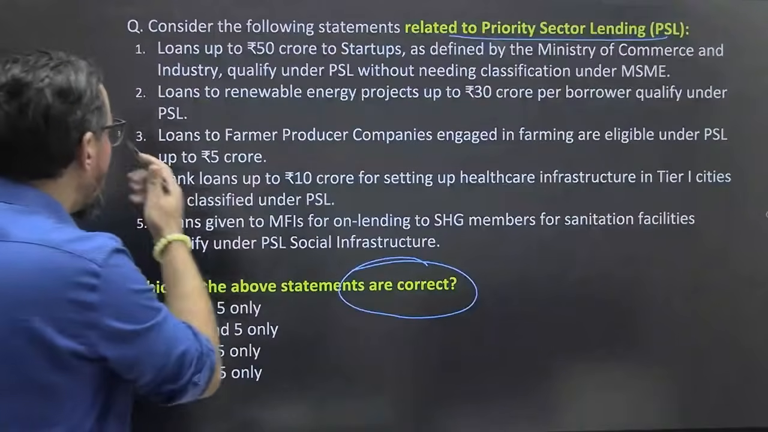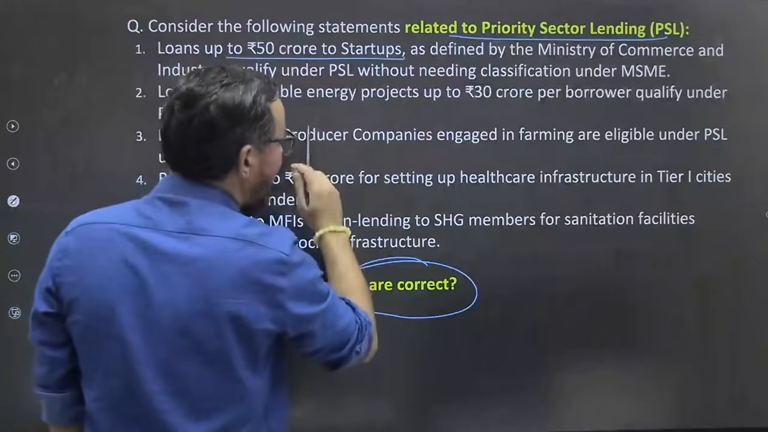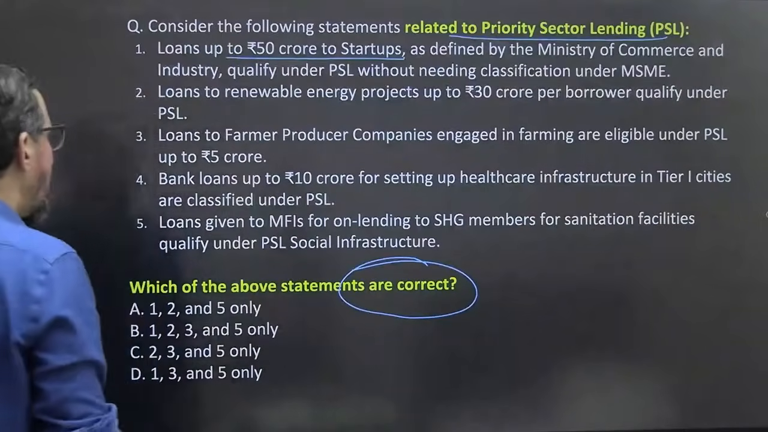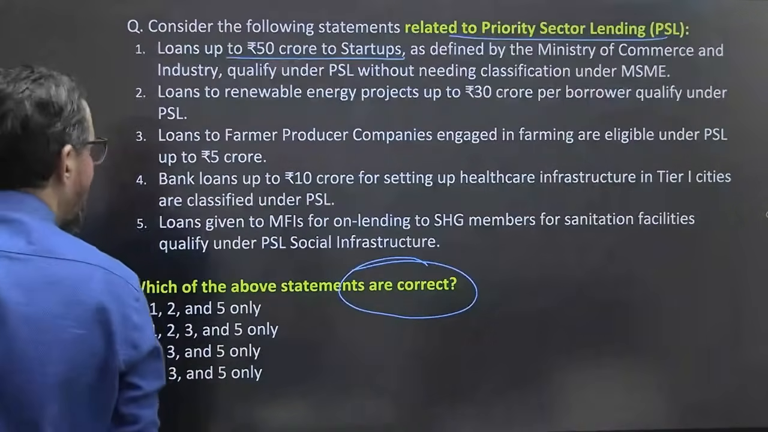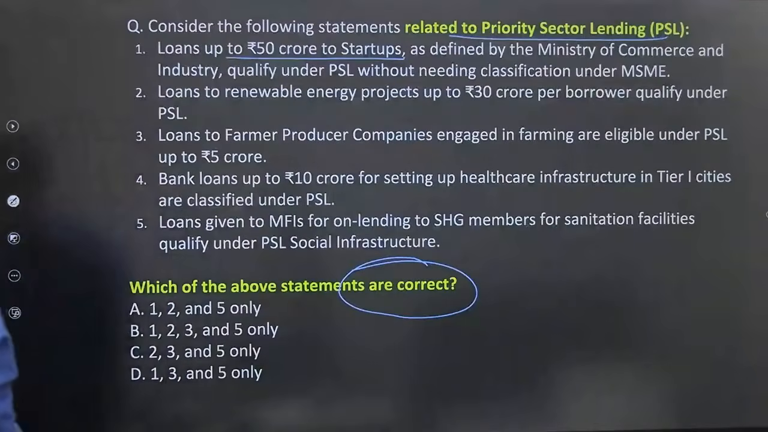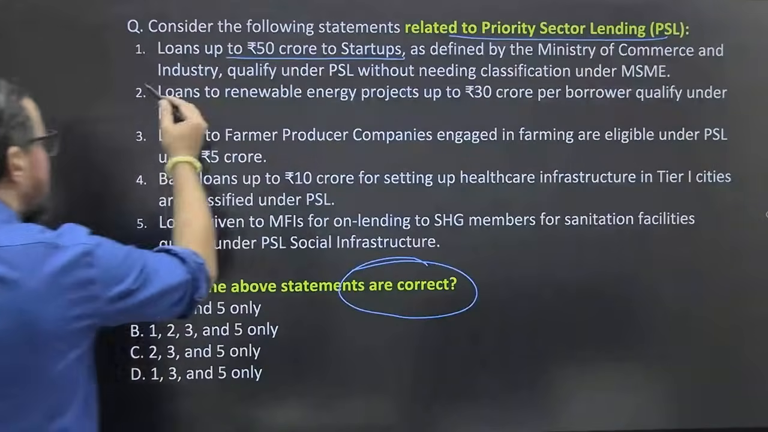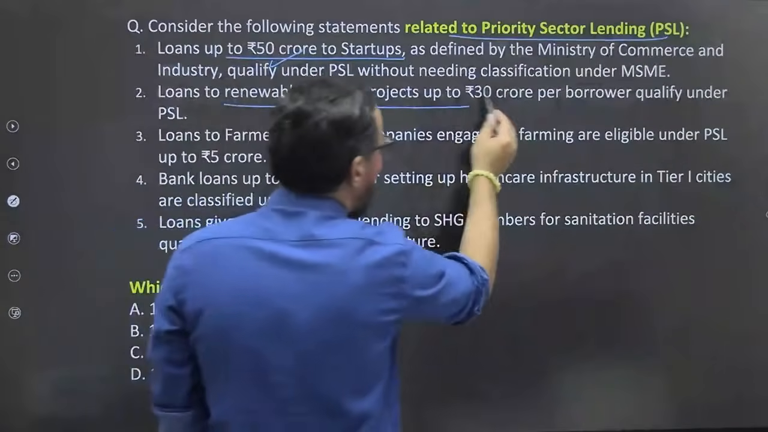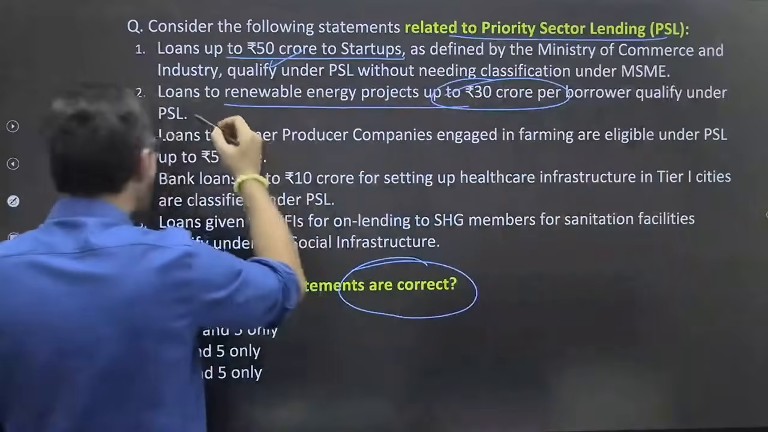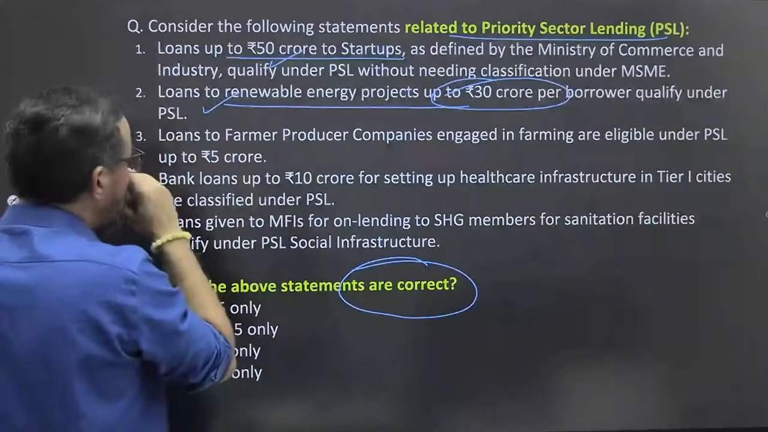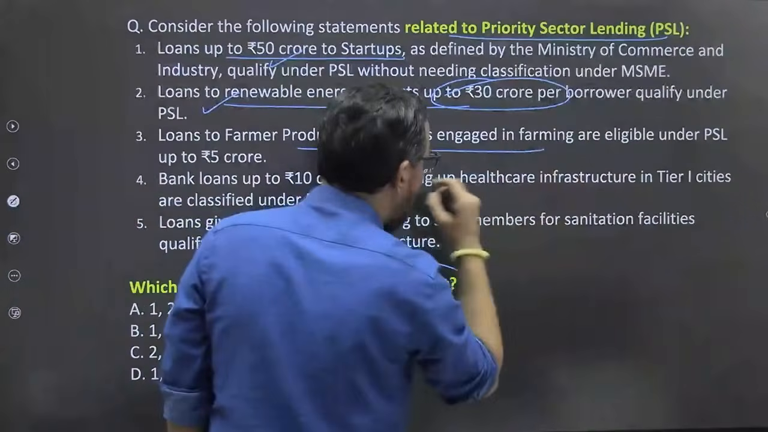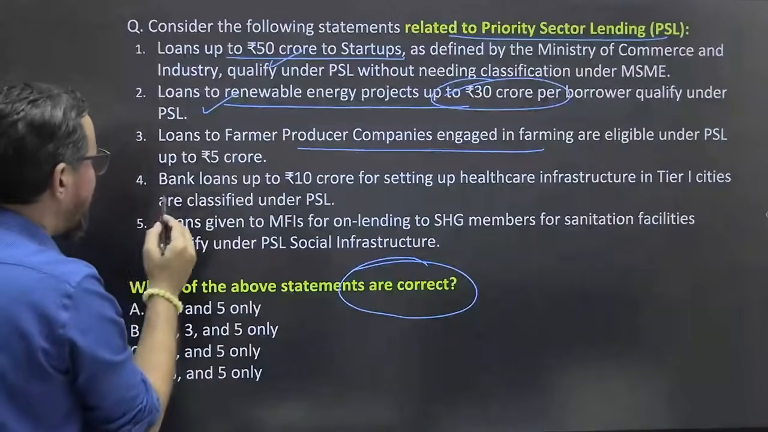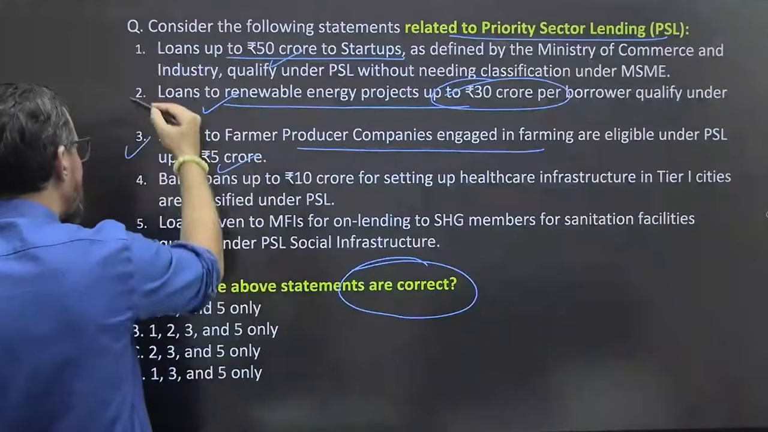Loan up to 50 crores to startups as defined by the Ministry of Commerce and Industry qualifies under PSL without needing a classification under MSMEs. So 100% true, there is no issue with this statement. Loan to renewable energy projects up to 30 crores per borrower is classified under PSL, true. Loans to farmers and farmer producer companies engaged in farming are eligible under PSL up to 5 crores. This is also correct.